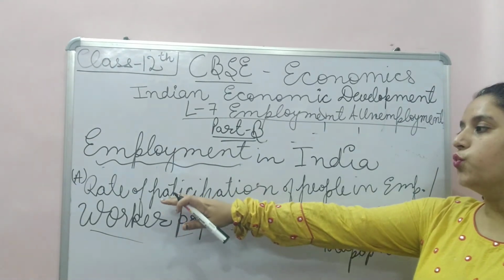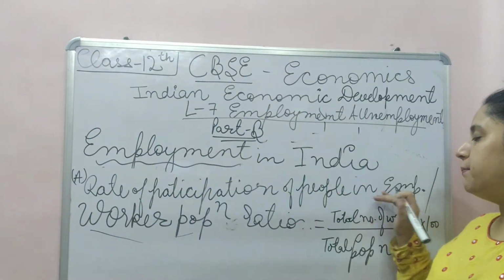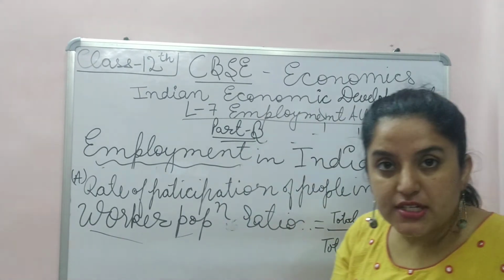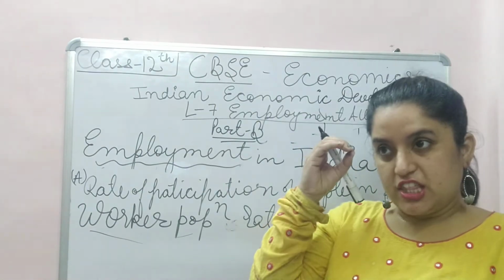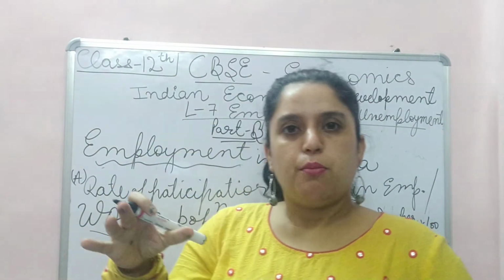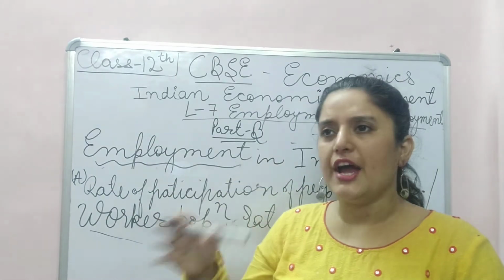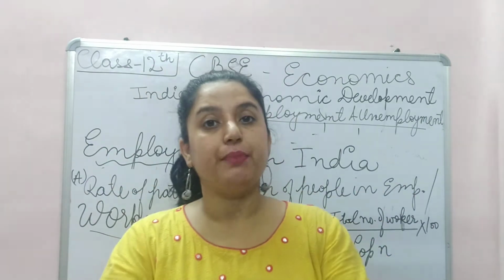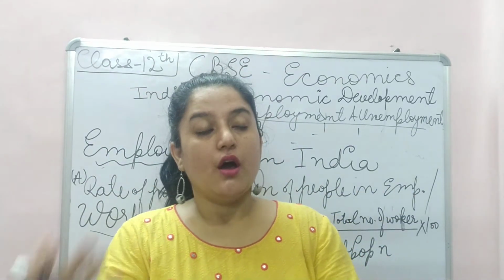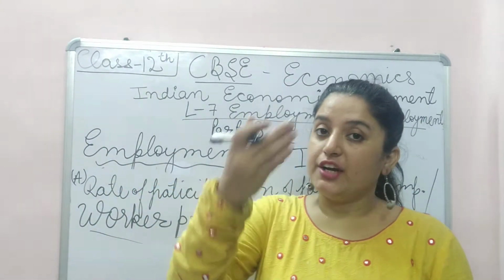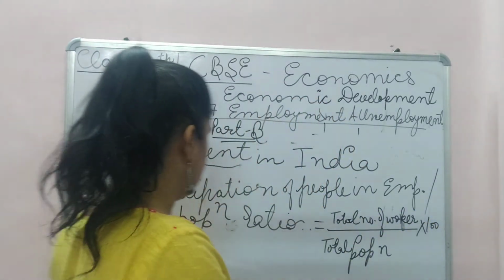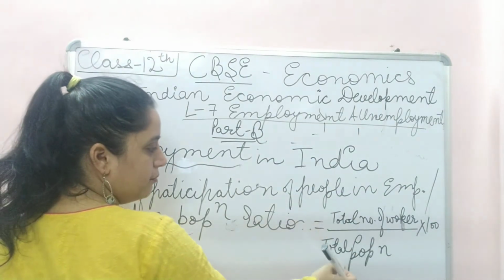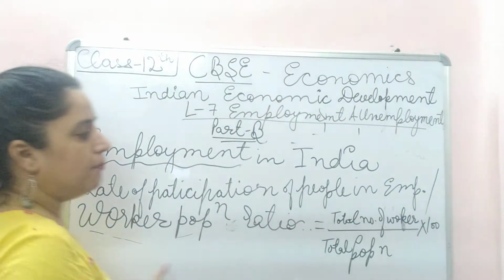If somebody asks what the rate of participation of people in India is, it means the number of people participating in employment, whether they are doing any job, hired job, or self-employed, giving services, divided by total population, multiplied by 100.